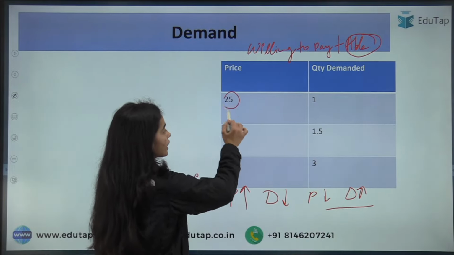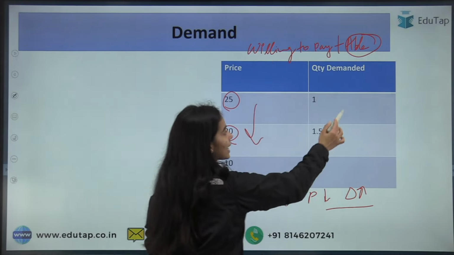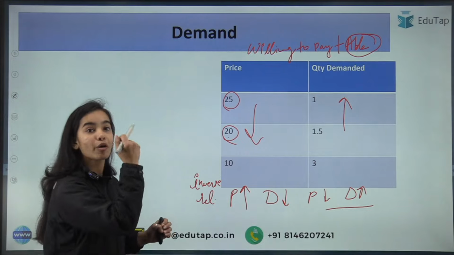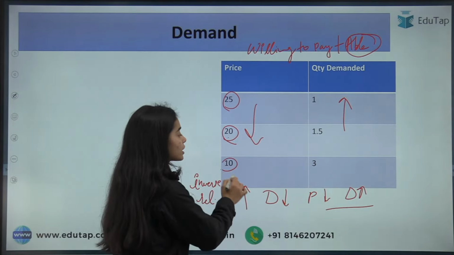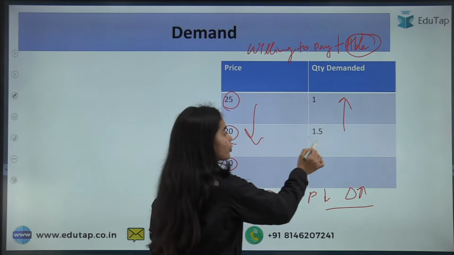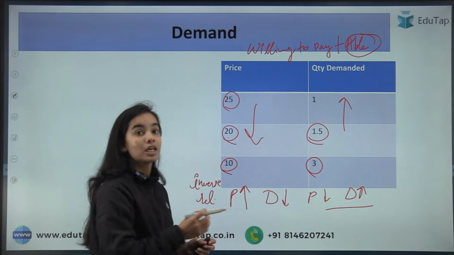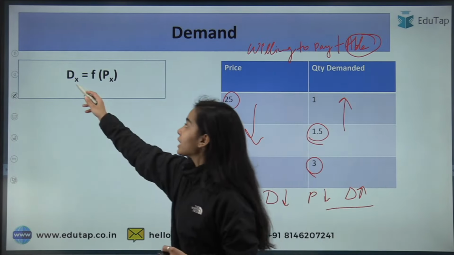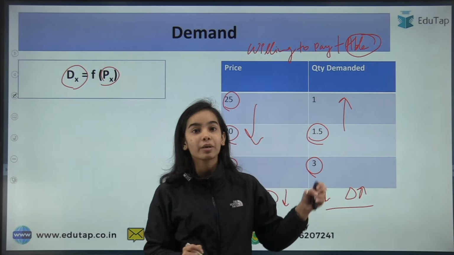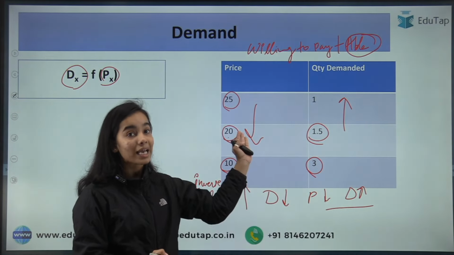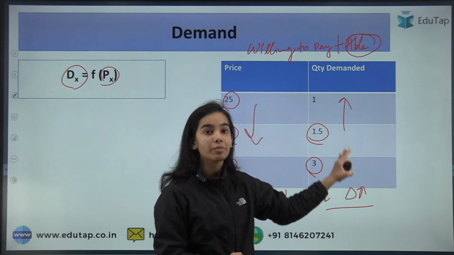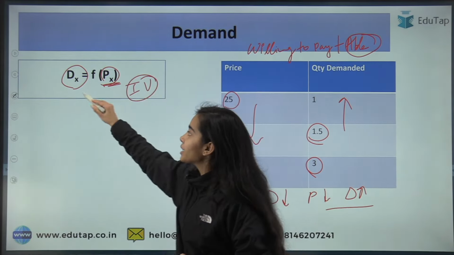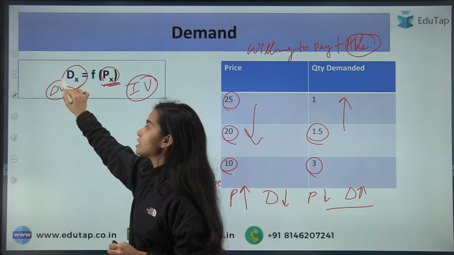When there is a decrease in the price, there is a rise in the demand. And when the prices have further reduced from 20 rupees to 10 rupees, there is a further rise in the demand from 1.5 to 3. So now we can understand the function of the demand, that demand is depending upon the price. When the prices are falling or when the prices are rising, what is happening to the demand? So price is the independent variable and demand is the dependent variable in this function.